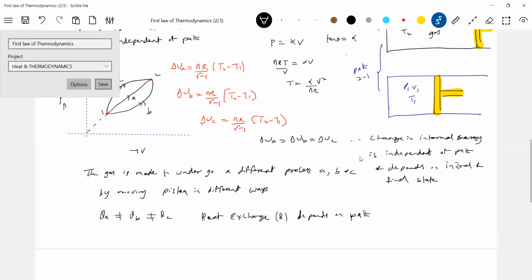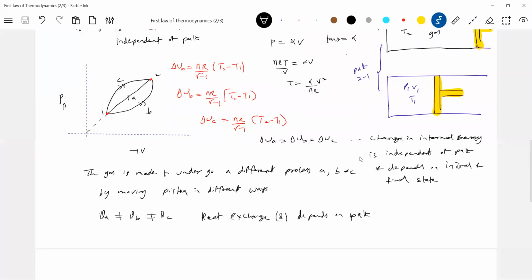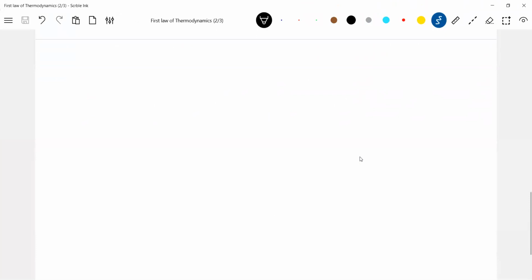Okay, let's go for the next one. The work done. Already you have the background from fluids. So what is the